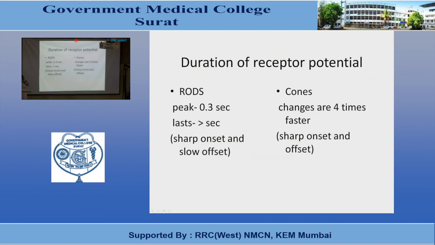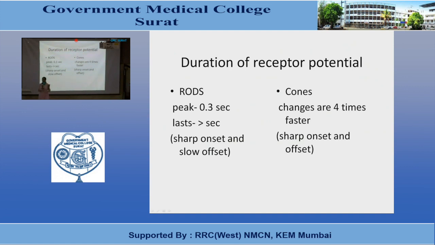Now, what is the duration of the receptor potential? In rods, the onset of the receptor potential is very sharp, but the offset is slow. In cones, there is a sharp onset and sharp offset. In rods, the peak of the receptor potential develops within 0.3 seconds and lasts for more than a second.